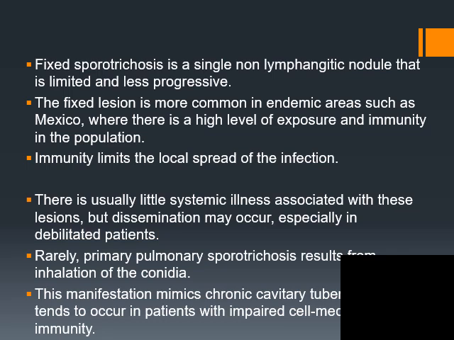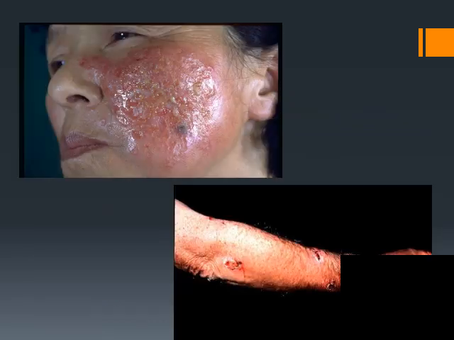Rarely, primary pulmonary sporotrichosis results from inhalation of the conidia into the lungs, and its manifestations mimic chronic cavitary diseases like tuberculosis, which tend to occur in patients with impaired cell-mediated immunity. You can see the lesions on the patient.